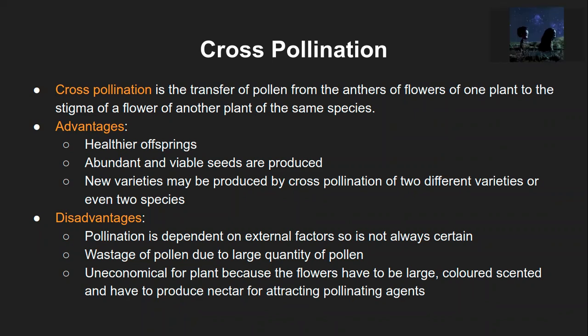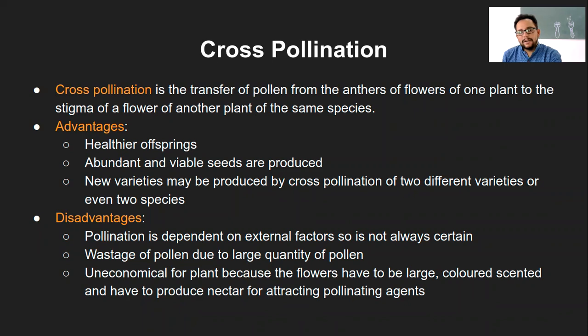Yeah. But again, our assumption is that in one particular type of flower or plant, only one type of pollination happens. That is not the case. In one particular plant or flower, self-pollination can happen, or at the same time cross-pollination can happen as well. So it depends on which situations are favorable.